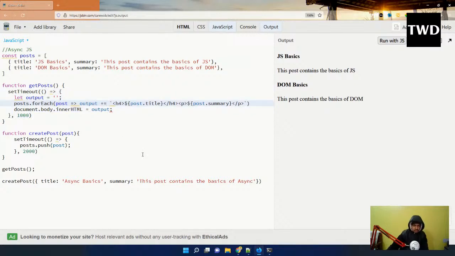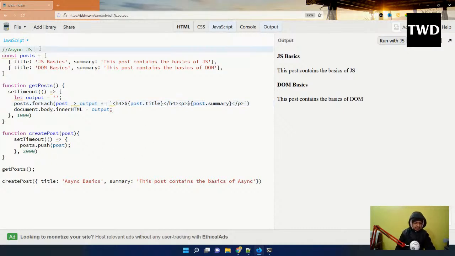So to solve this issue, there are some ways to do it. The first thing is a callback, and we use callbacks in Node.js code a lot, server side code a lot. Or else whenever we create API calls and all those things, we are going to use callbacks a lot. After that we'll learn promises also. Nowadays people use promises more than callbacks. So to solve this issue, we'll use the callback.